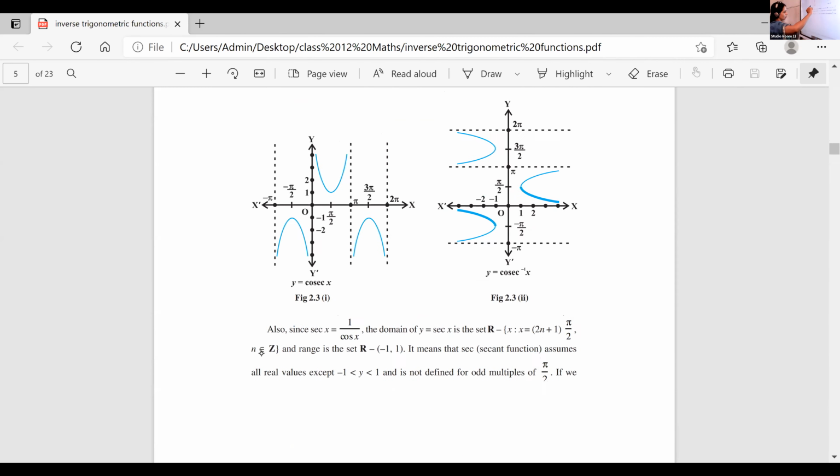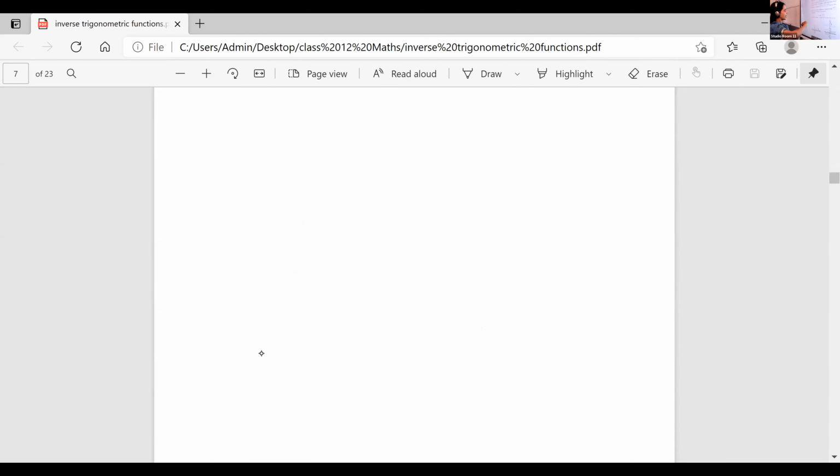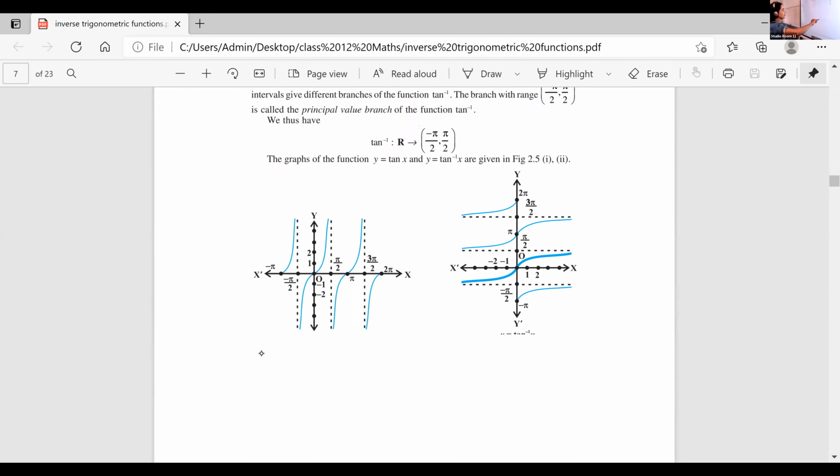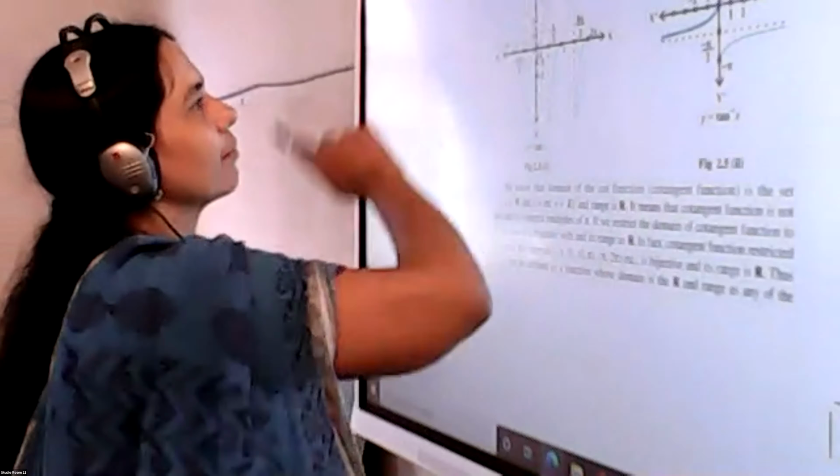The cosecant graphs are not needed, children. Just go through sine, cos, and tan. The tan graph will be like this, from -infinity to infinity. Then tan x and tan inverse of x. Just understand it.